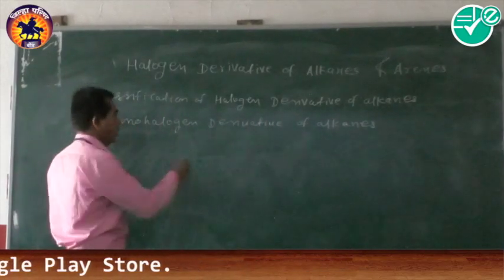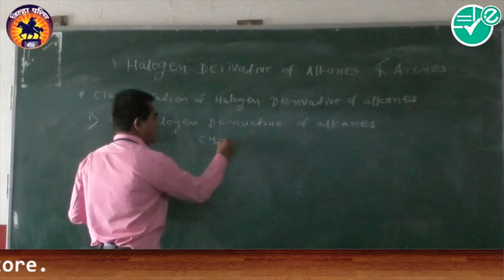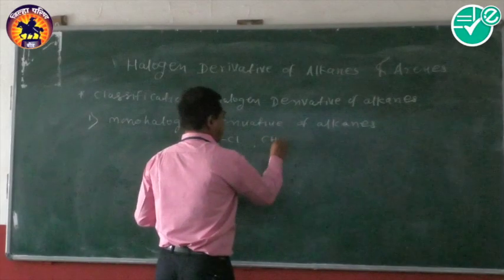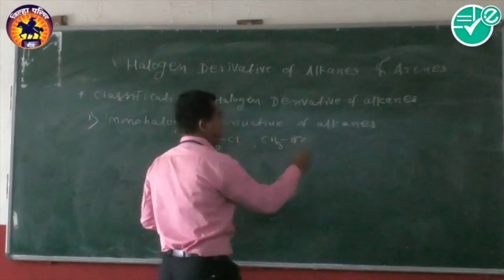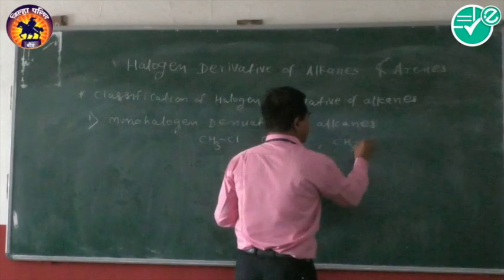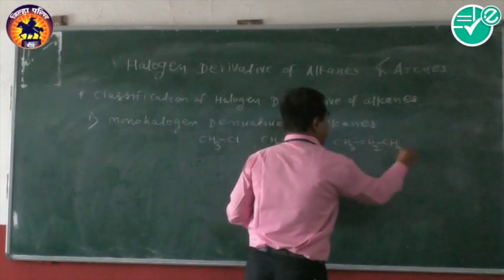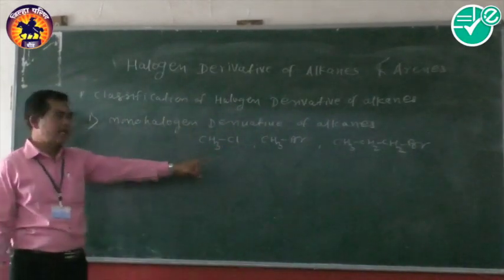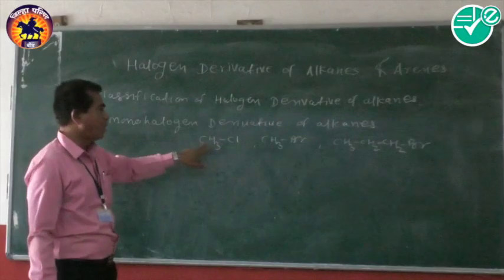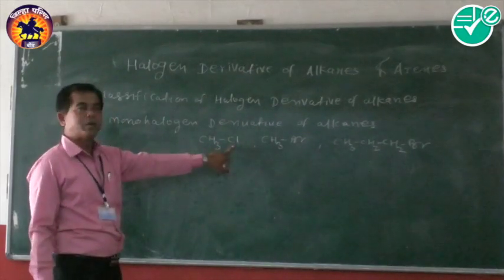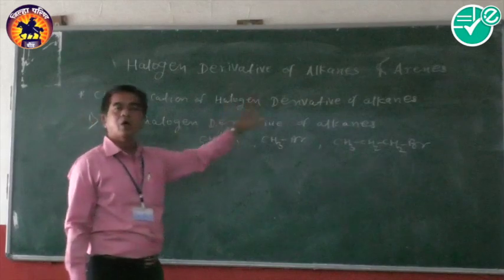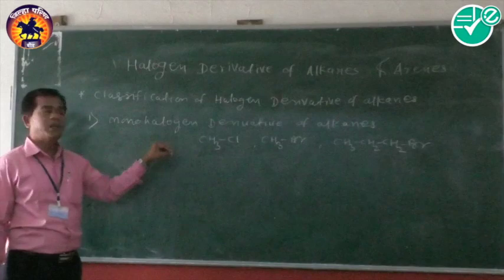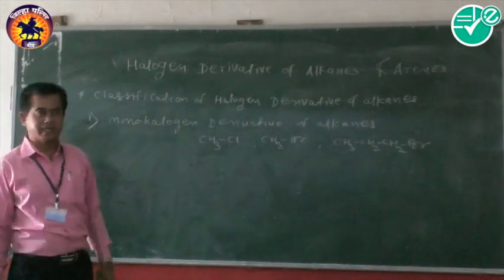For example, CH3Cl, methyl chloride, CH3Br, methyl bromide, or CH3CH2CH2Br, propyl bromide. In all these examples, we observe that only one hydrogen atom of the alkane is replaced by only one halogen atom. It may be chlorine, bromine, or any halogen atom. Therefore, such examples are called monohalogen derivatives of alkanes.